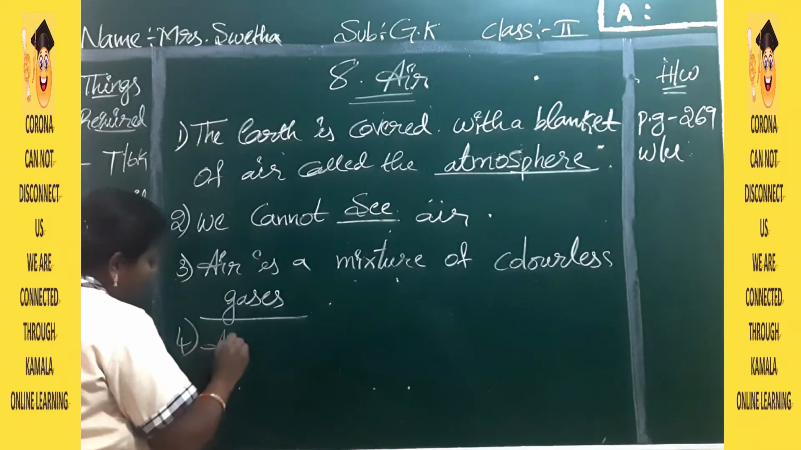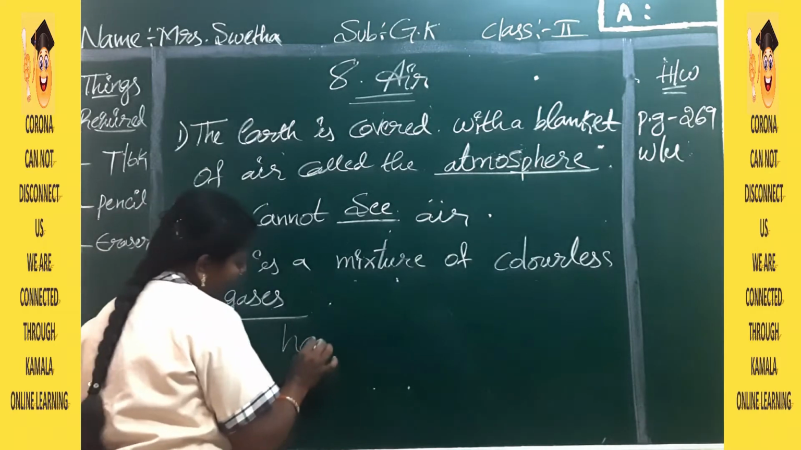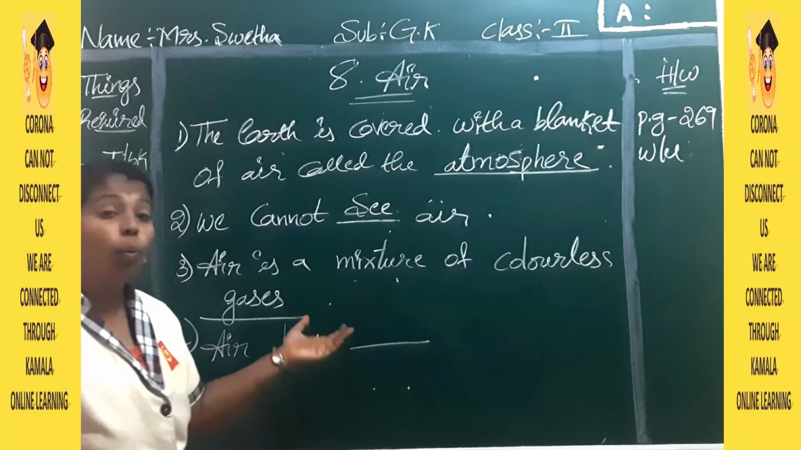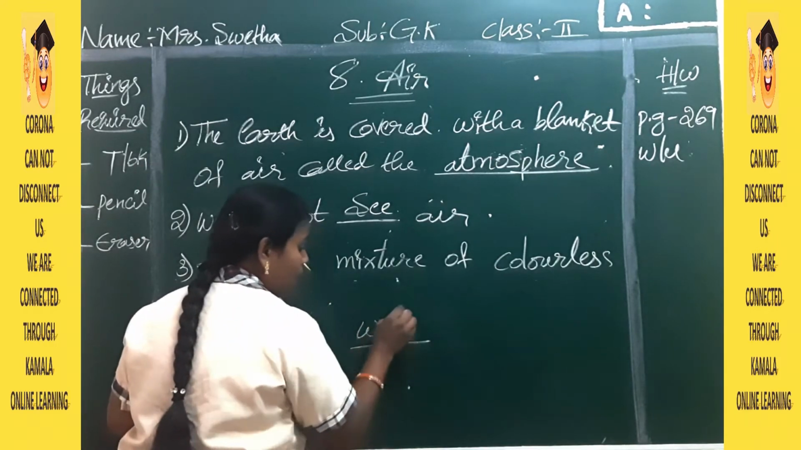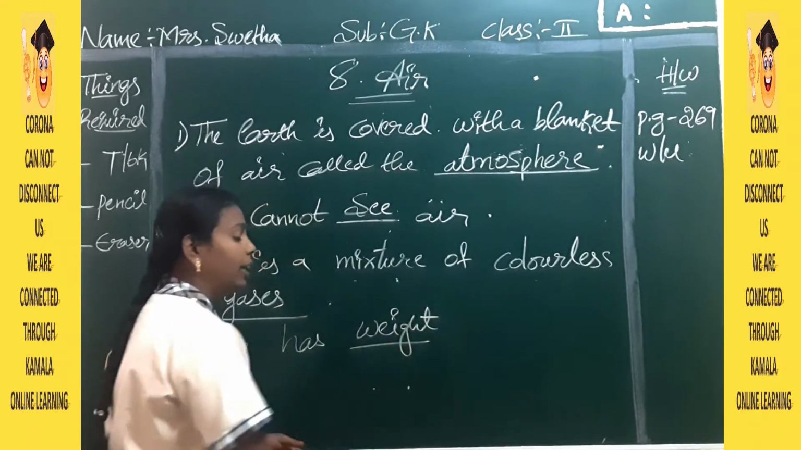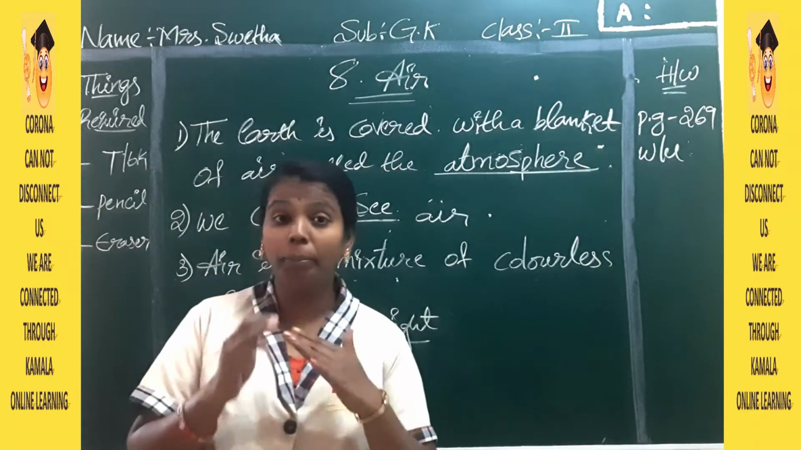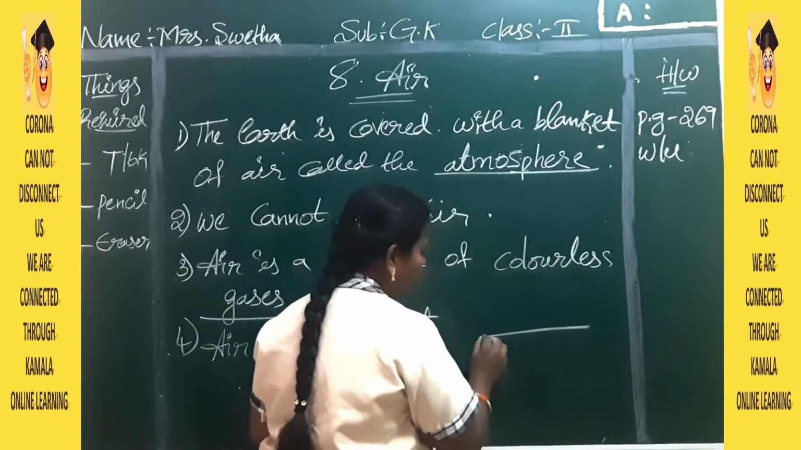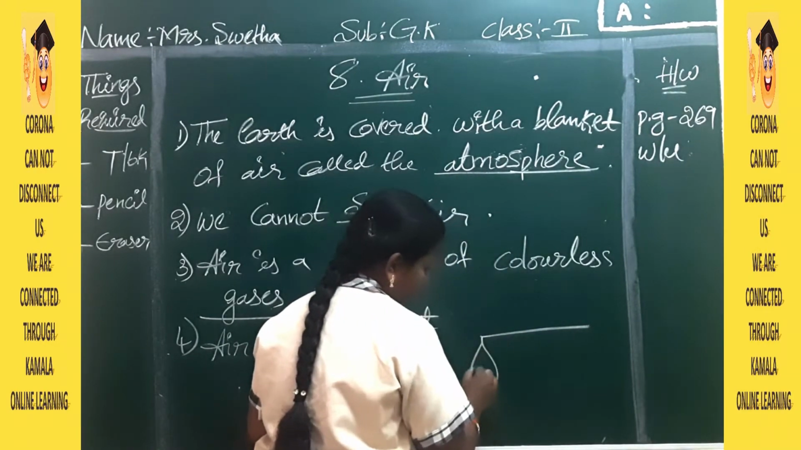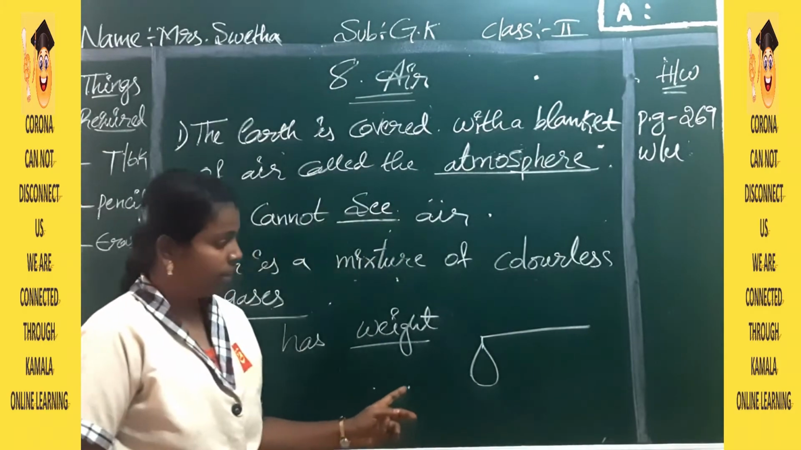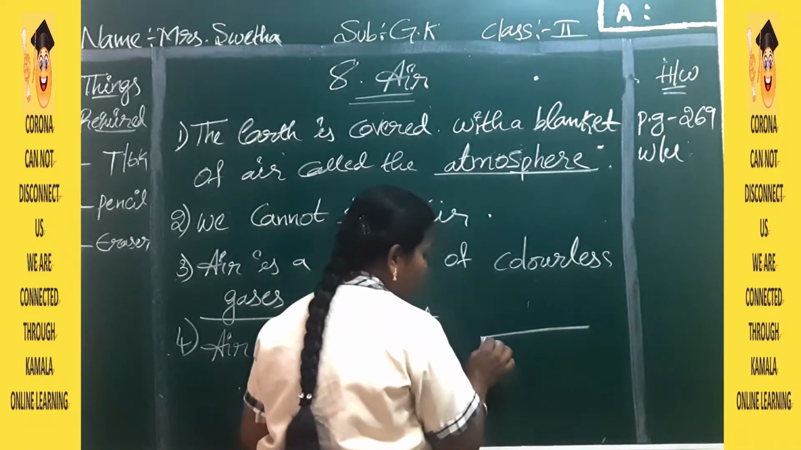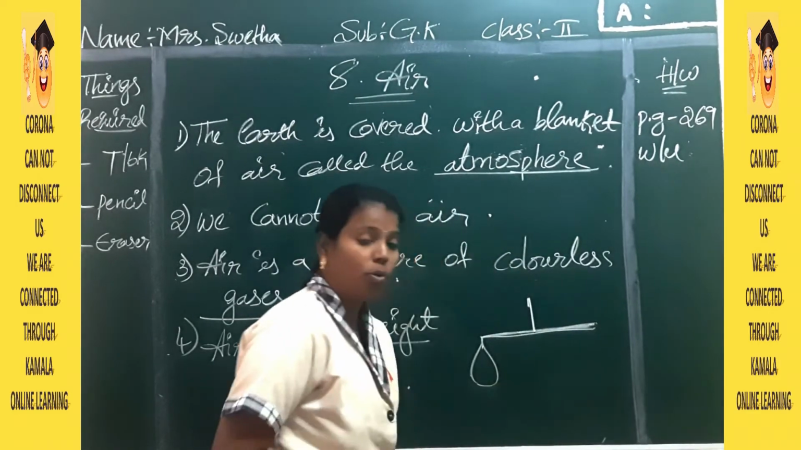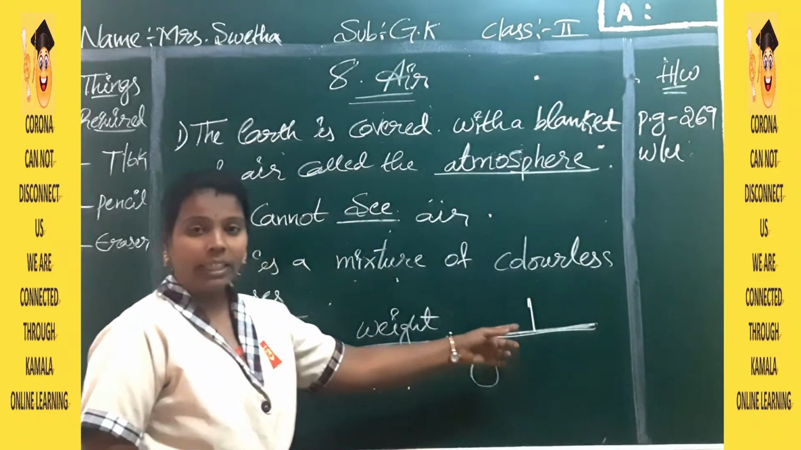Next, the fourth one: Air has what? Air has weight. How can you say air has weight? Suppose you take a balloon and blow air in it. You tie that balloon to a stick, one big stick, and you take a small stick. You make it like a common balance.